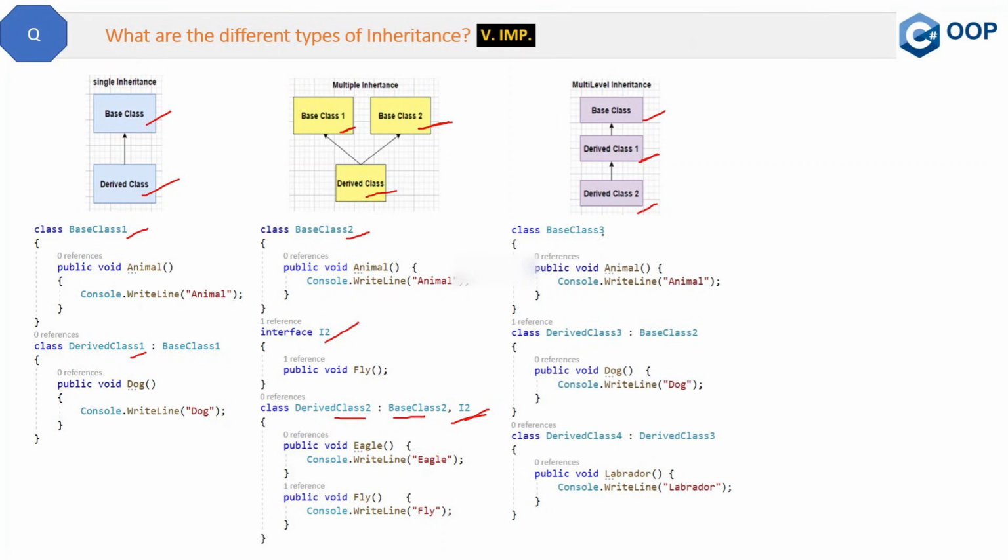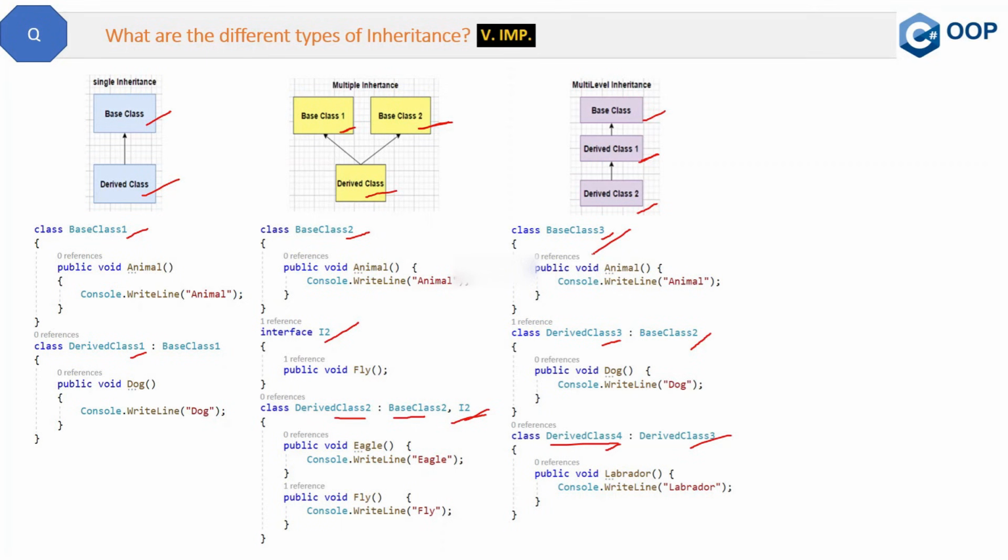So see, we have this base class 3 as the base class, or you can say it is the grandparent, which is derived in the parent class, which is derived class 3. And then this is the child class, derived class 4, which is derived from the derived class 3. So you can say it is the grandparent, then parent, and then the child kind of relationship. And here the child, which is derived class 4, will get the properties and methods of both the parent base class 2 and the grandparent base class 3. So it will get the properties and methods of both of these above classes.